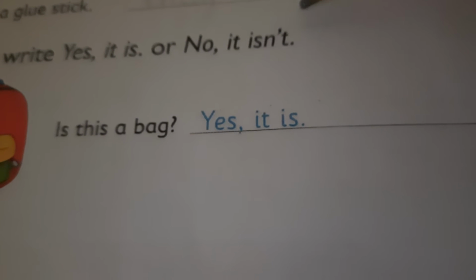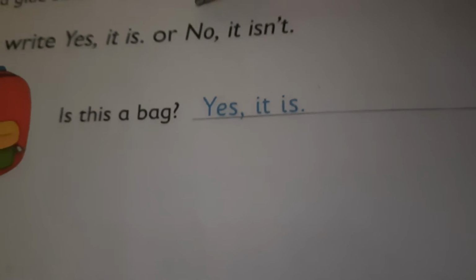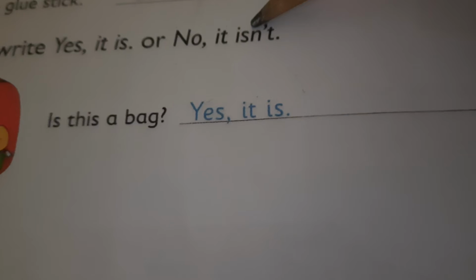Now what is it? Is it a book? So what do you think? Is it a book? It's not a book, right? It's a folder. It is a folder. So how will you answer it? No, it isn't. What you will answer? No, it isn't. Okay? So you are going to write that.